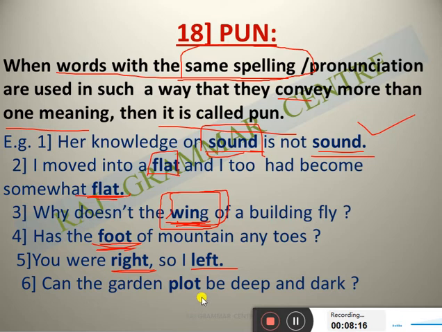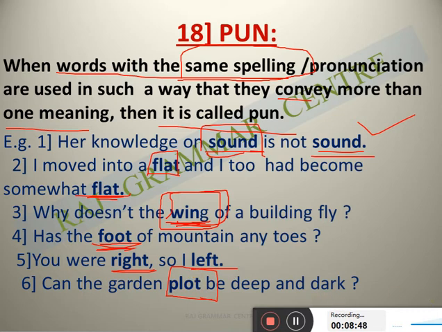Can the garden plot be deep and dark? See, plot: here the first meaning is the land, and the second meaning is that the plot is the main part of a story, drama. So here also two meanings are there. Wherever a single word, used once or two times, gives two different meanings, then it is called pun.